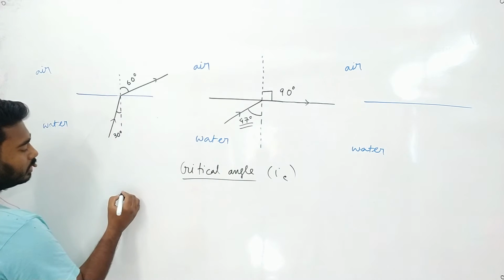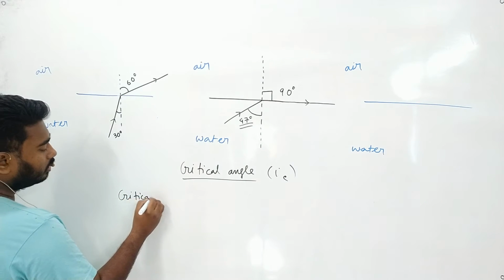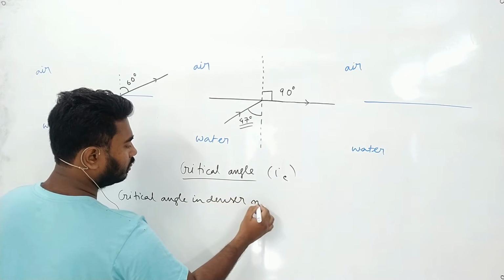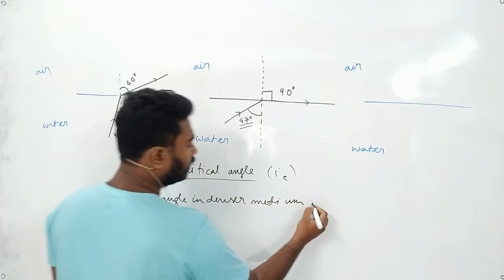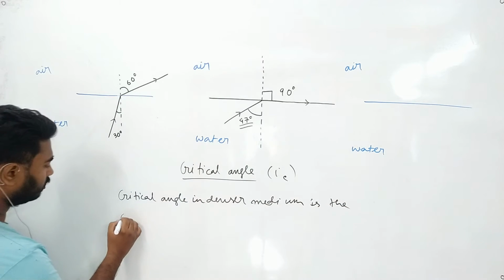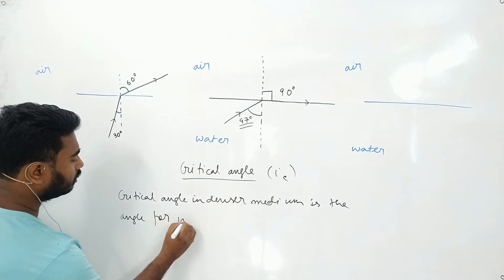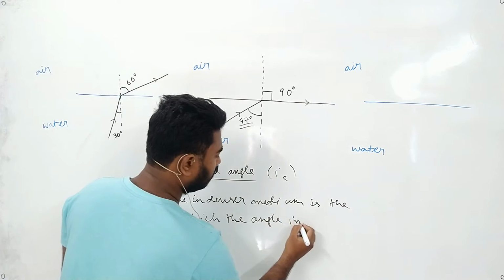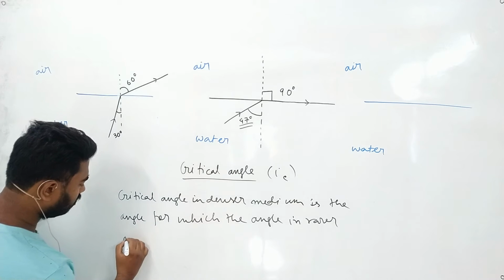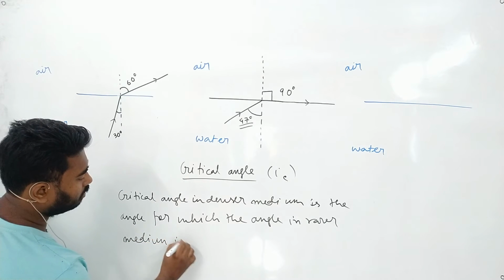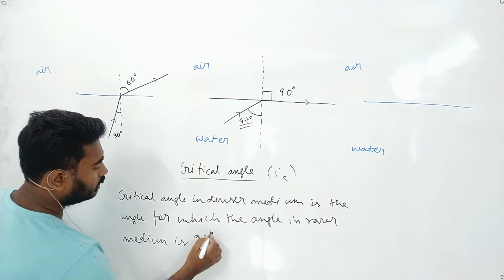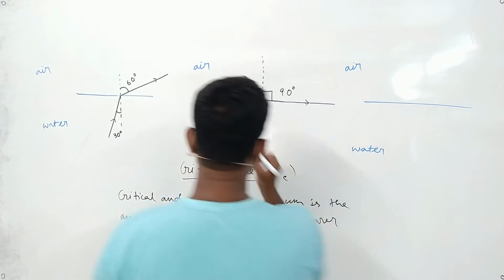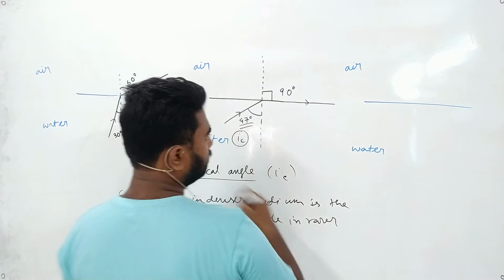You have to write it in this way, that critical angle in denser medium is the angle for which the angle in rarer medium is 90 degree. Okay, now this 47 degree is IC.